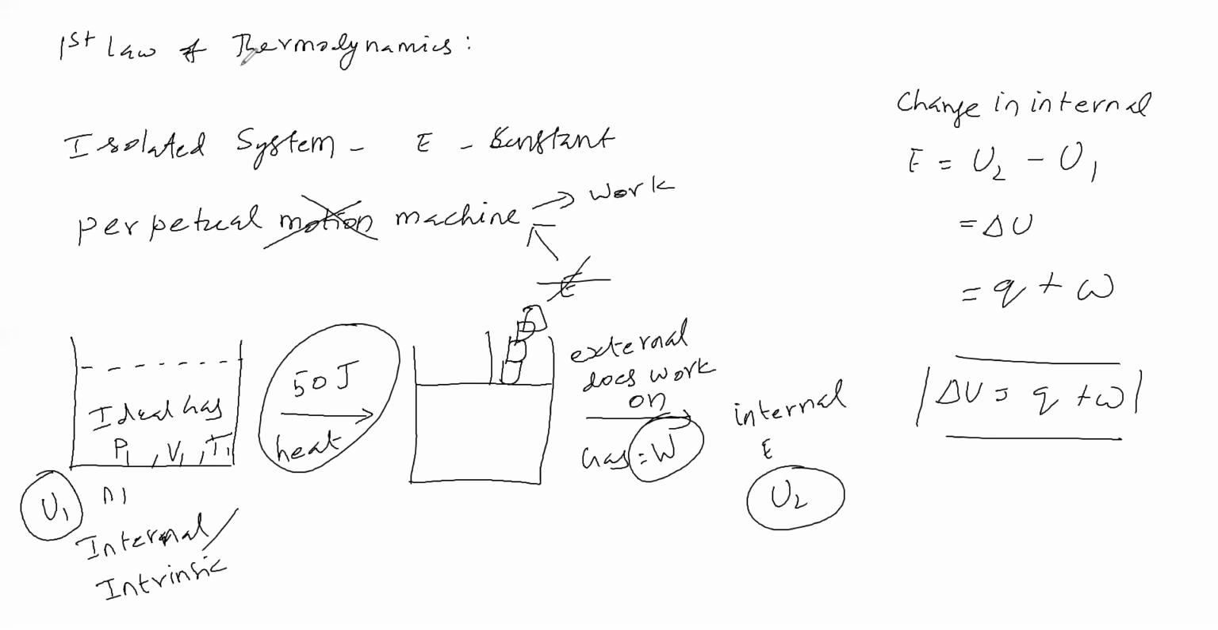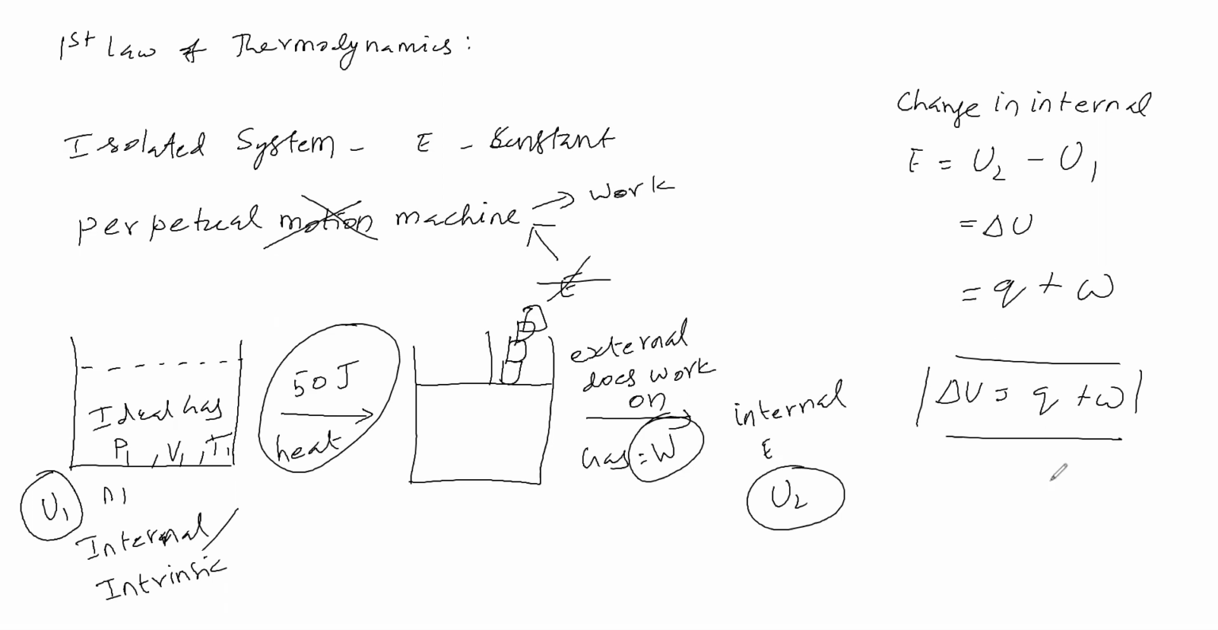Now, the conclusion of the first law of thermodynamics. Energy can be transferred from one form into another form. Energy cannot be created. Energy cannot be destroyed. The energy of an isolated system remains constant. A perpetual motion machine cannot be constructed. Then the mathematical form of the first law of thermodynamics: delta U is equal to Q plus W. This is what we can say about the first law of thermodynamics.